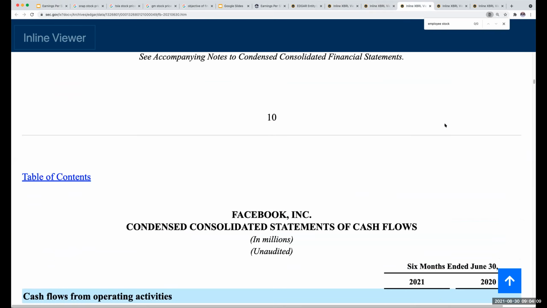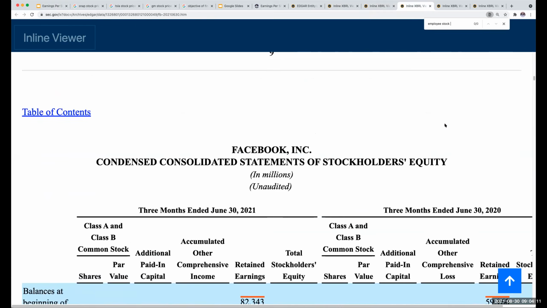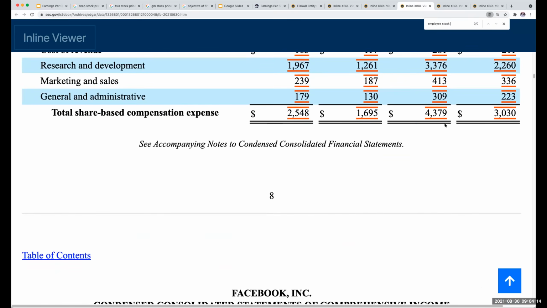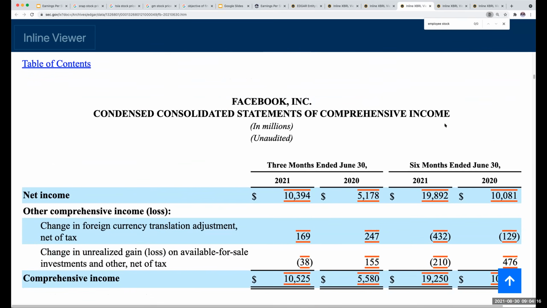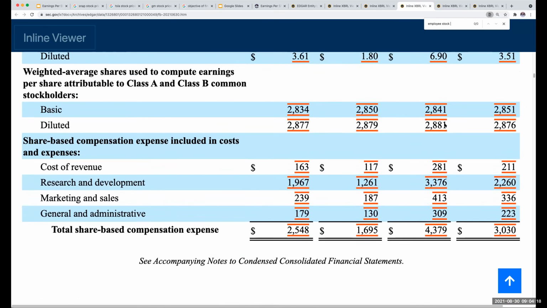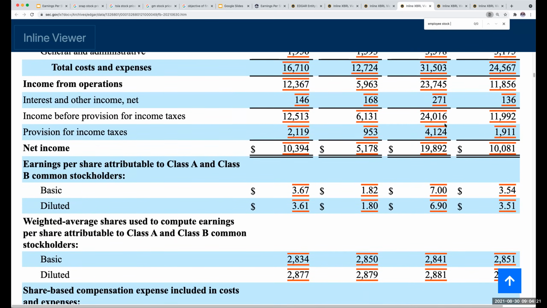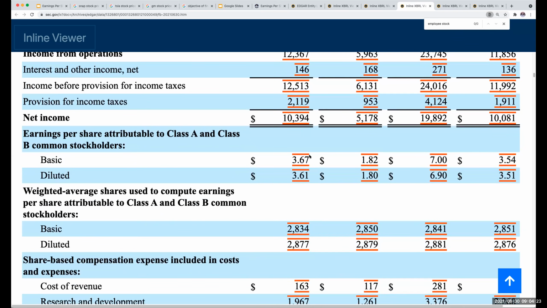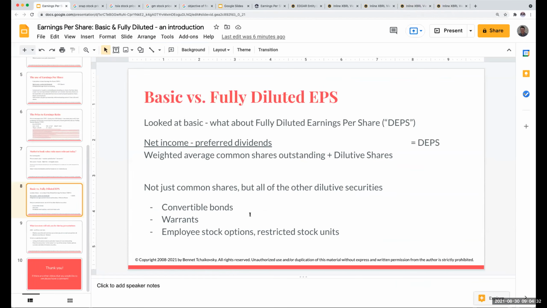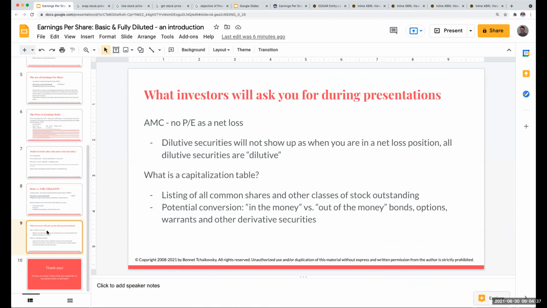Very important. We know that those are going to be different because as we look at this over here, when we look at net income, basic and diluted, these numbers are different. So if a company is in a loss position, then as an investor, we should have something screaming out at us saying, hey, we have a lot of other dilutive securities.